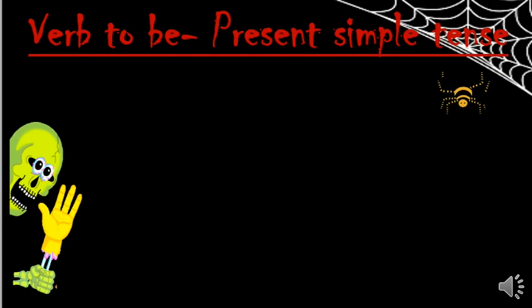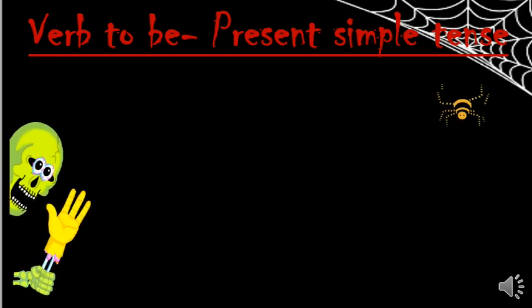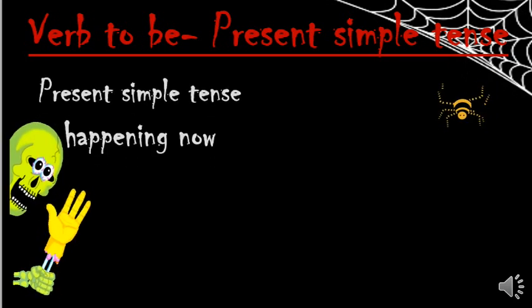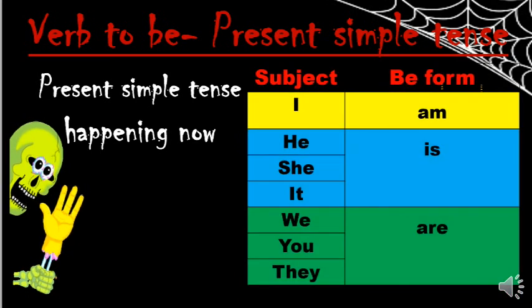Okay, now let's see verbs to be, or present simple tense. We know a little bit about past tense because previous time I explained somewhat about past tense. Present simple tense means something that is happening or ongoing now. Okay. Present simple tense is happening now. Look, the skull is waving the hand. So it's ongoing. Can you see? Now that skull is waving the hand. That's why I said the skull is waving the hand.